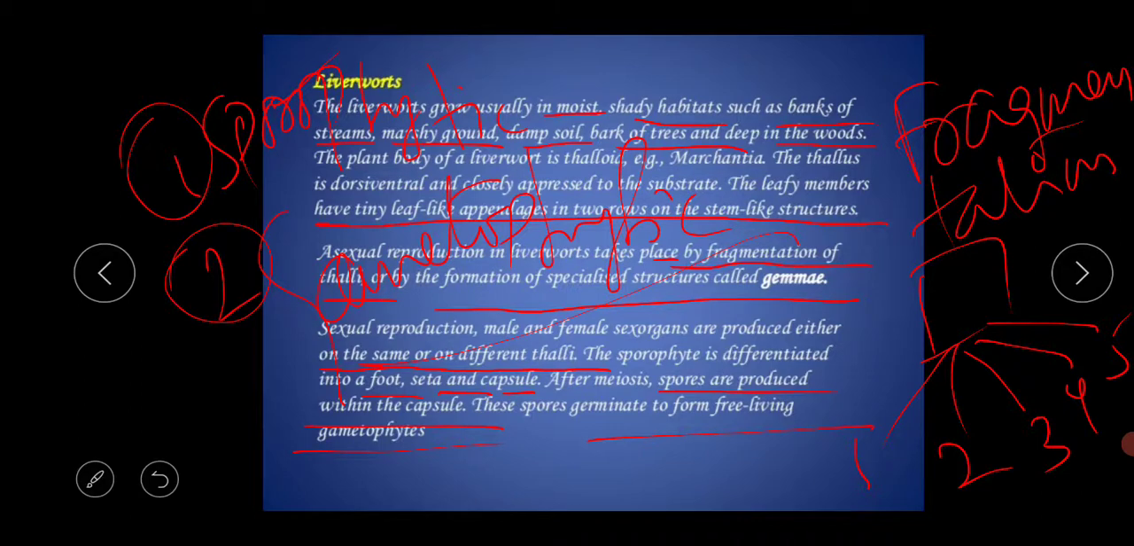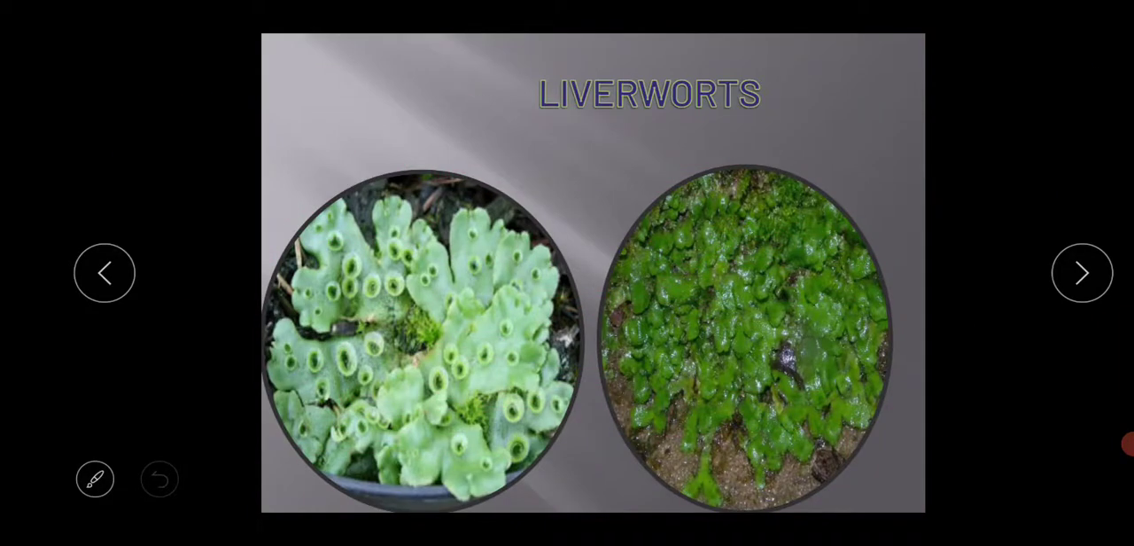So this is the liverworts. These are examples of the liverworts. Just look at the structure, look at the image. They do not have any proper leaf, proper root, proper stem like structure. They have some stem like structure, like pseudo stem, pseudo root. And they are always attached to the hard substratum.